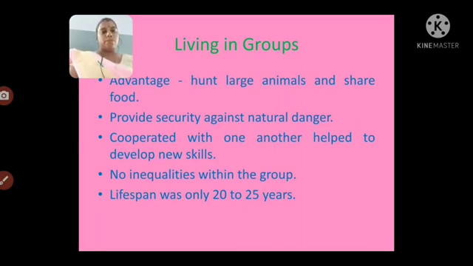It also provided security against natural danger. They cooperated with one another and helped develop new skills. There were no inequalities within the group; they were all equal. Because of the dangers, he lived only 20 to 25 years.